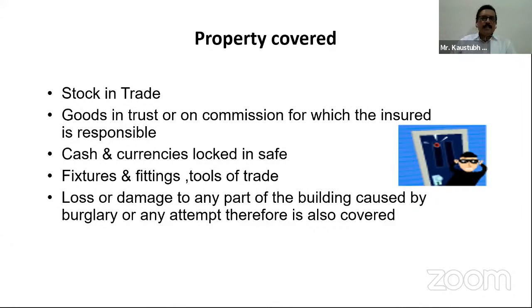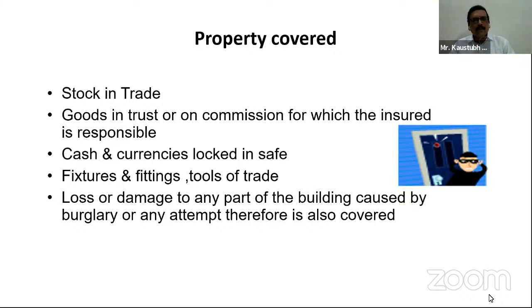Now, what are the properties which are covered under the burglary policy? Stock in trade; goods in trust or on commission for which the insured is responsible; third, cash and currencies locked in safe; fourth, fixtures and fittings, tools of trade. Then, loss or damage to any part of the building caused by burglary or any attempt thereof is also covered.